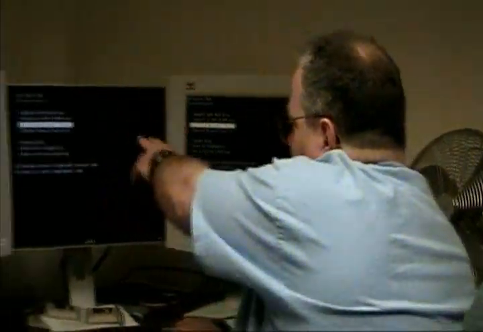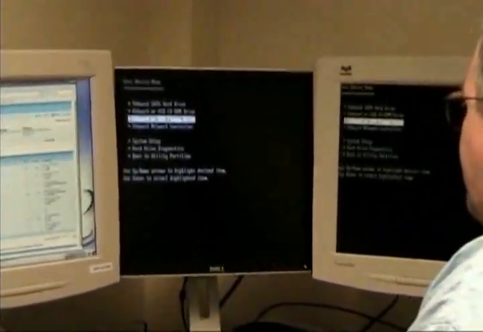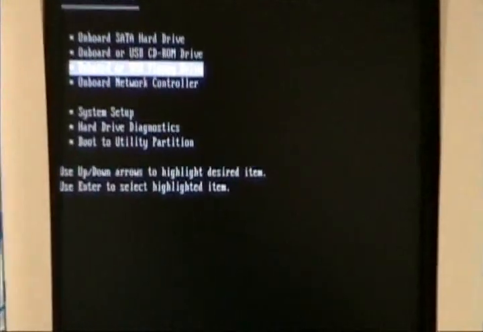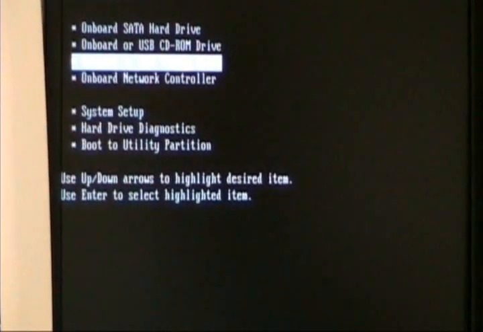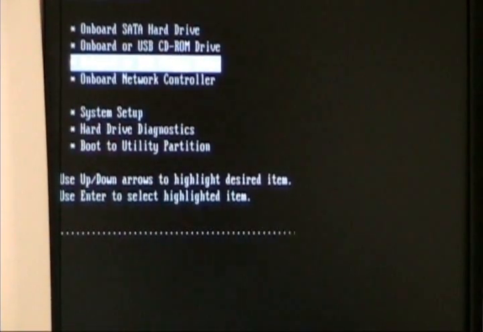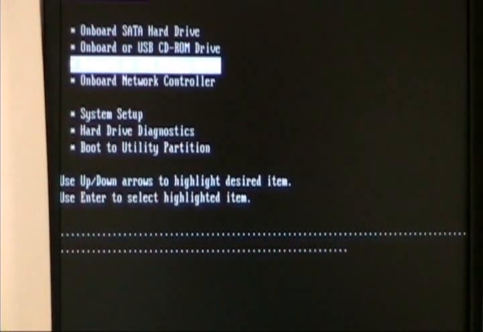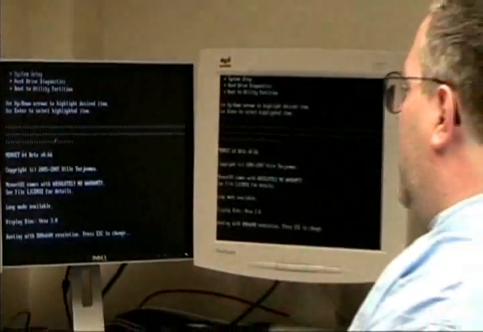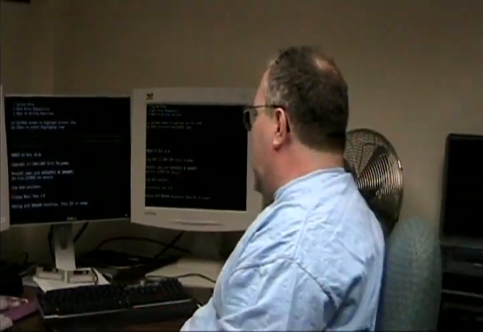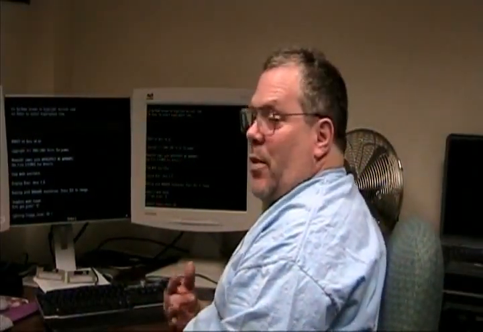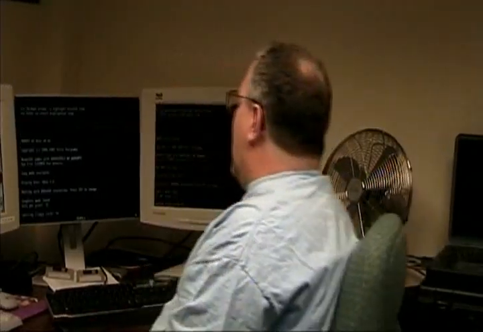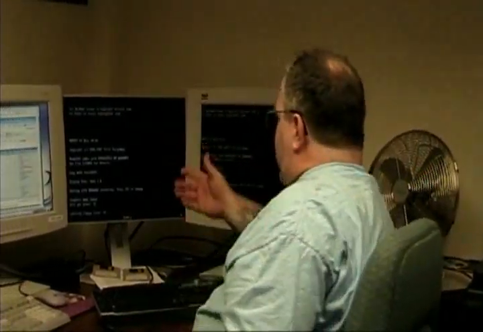So now we're going to tell our BIOS to boot off the floppy. And it will here. It's doing it right now. Now, keep in mind that these guys write all this stuff on their own time, and that's why I really feel that people should contribute something. So it's doing what it's doing right now.